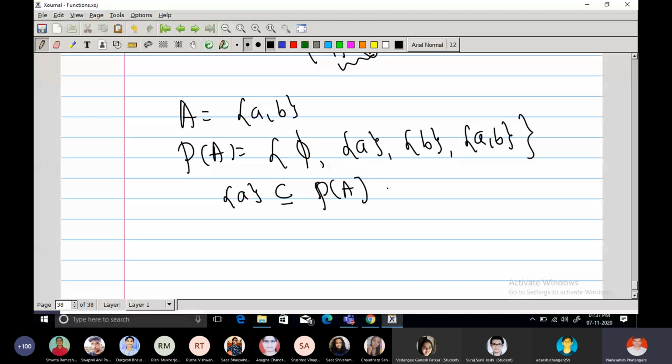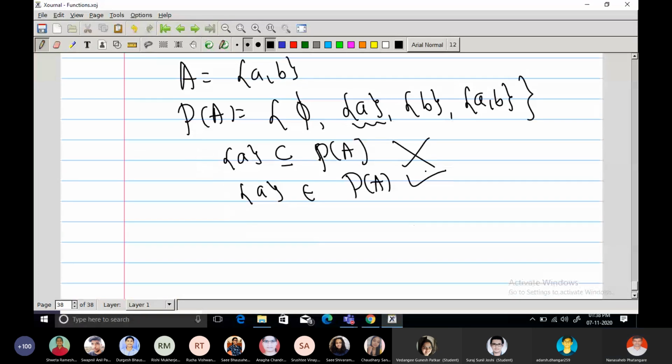Is it true? No, sir. This is not true because this is a member. This is a member of the power set of A. This is correct. There is a difference, a logical difference. Right? So a is a member of the power set of A. This is not true because there is no such member. Right? This set containing a is a member of the power set of A. Right?